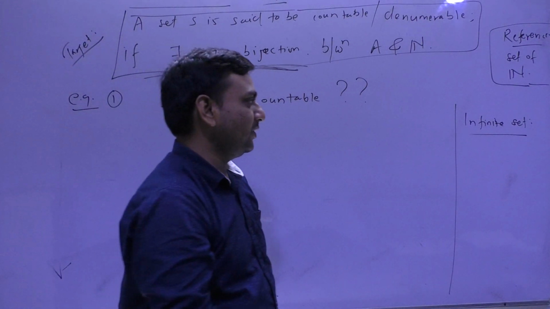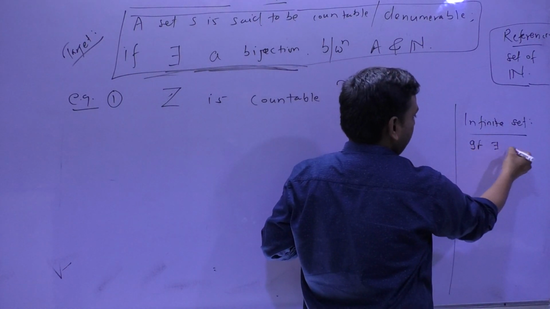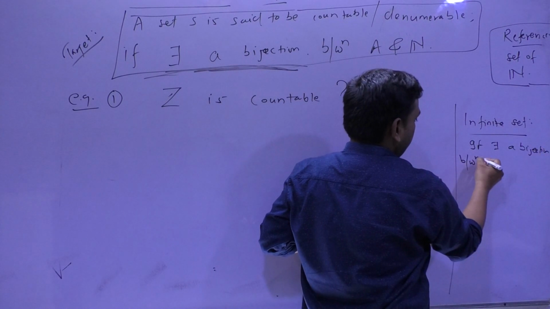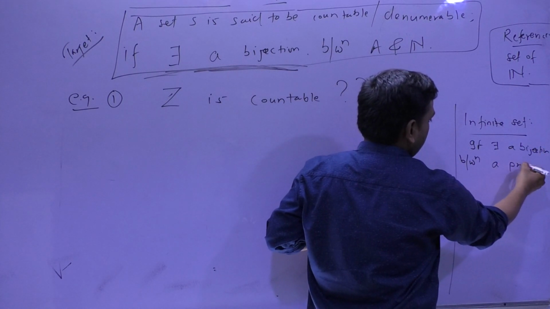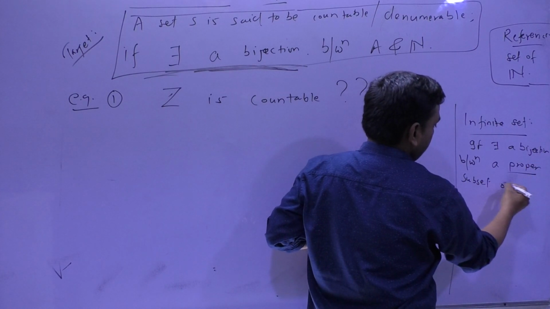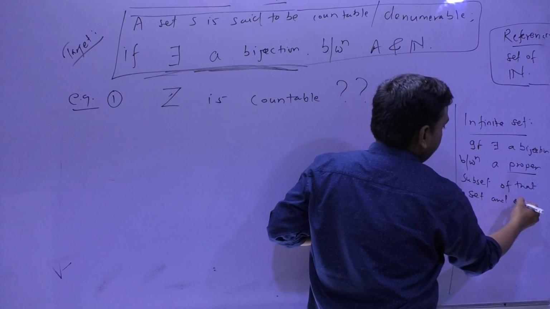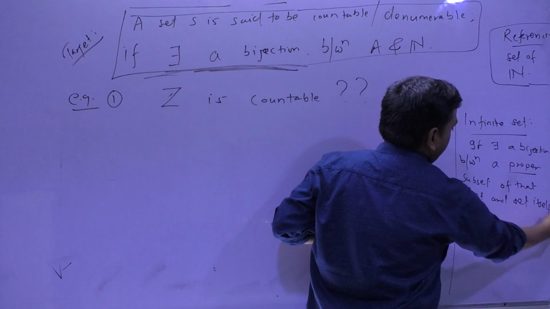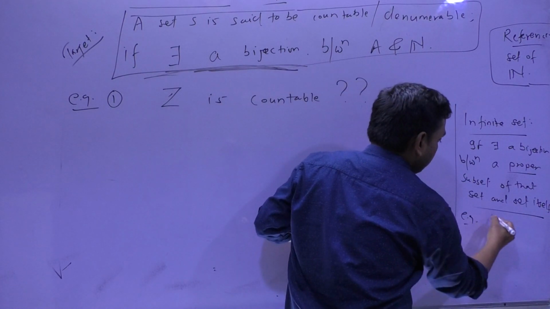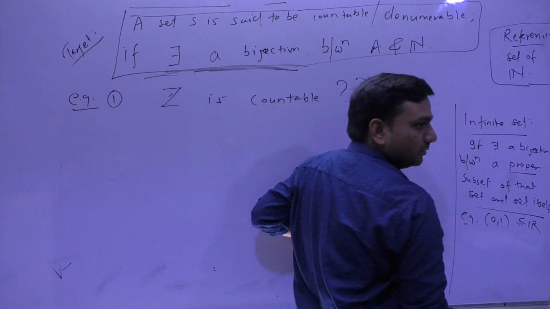Let me save your time. If there exists a bijection between a proper subset of that set and the set itself, means suppose that the 0,1 interval is a proper subset of R or not.